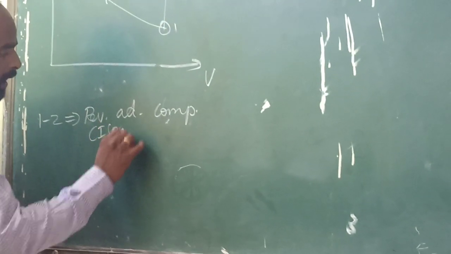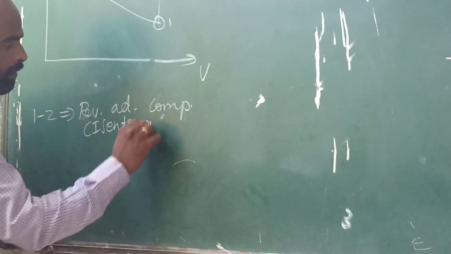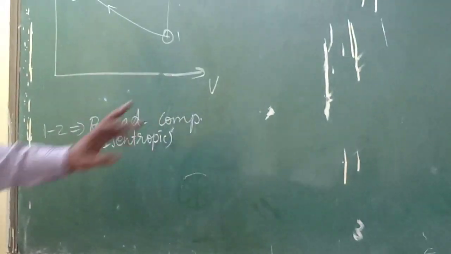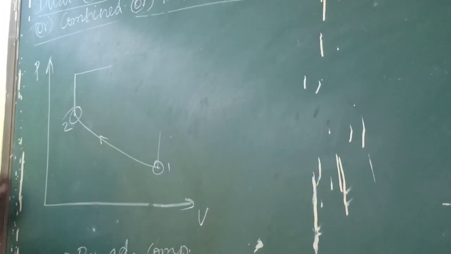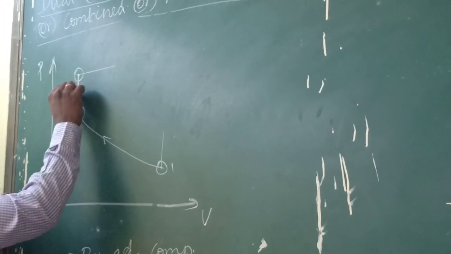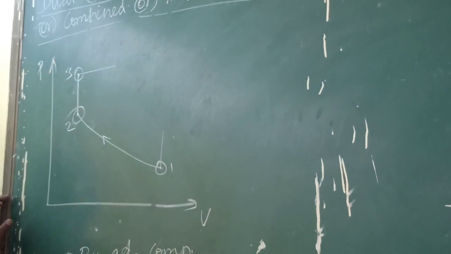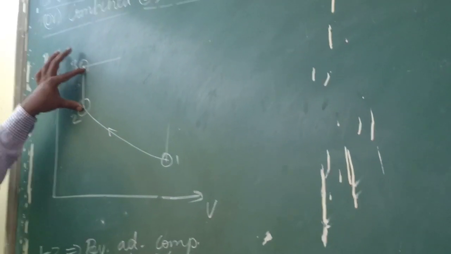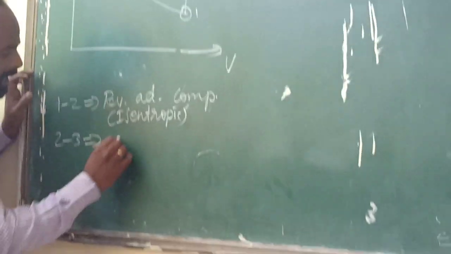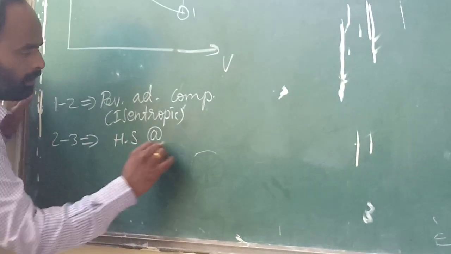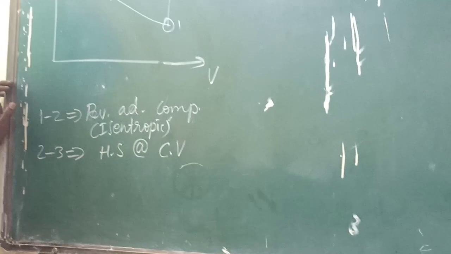This is the isentropic compression process. Then process 2 to 3 is heat supply at constant volume. This is state 3.